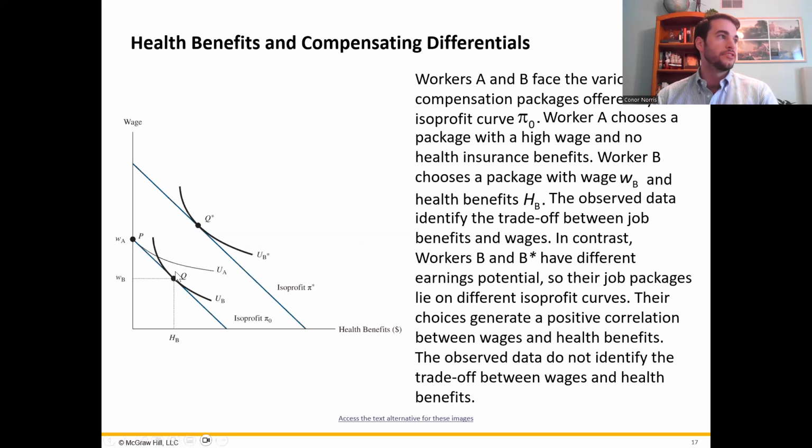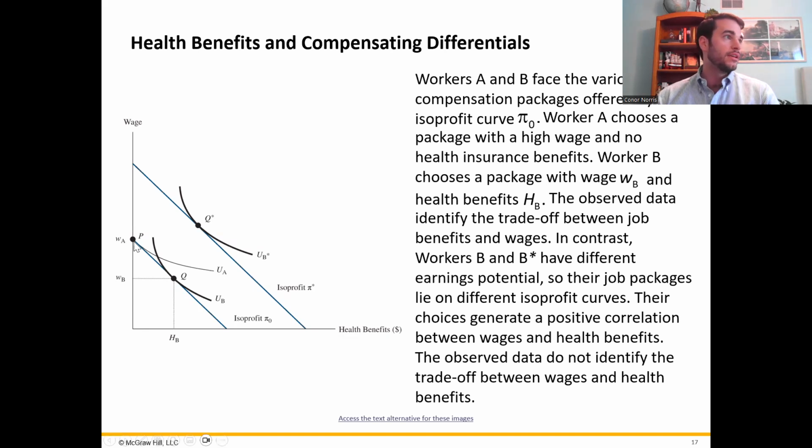Meanwhile, worker B has a steeper indifference curve. So this shows that they value health insurance relatively more. In order to give up some of their health benefits, they're going to have to receive much higher wages compared to that first worker, worker A. So workers A and B can choose a position along the same isoprofit line from the firm. Worker A is going to choose the tangent point to their indifference curve, which is point P up here. So they'll choose no health benefits and the highest wage they can possibly get.